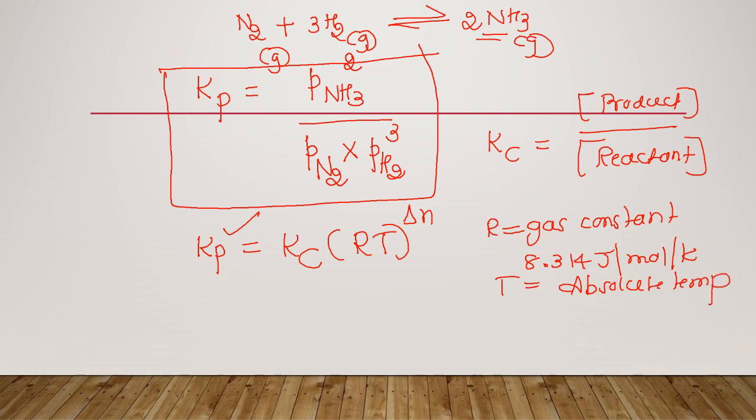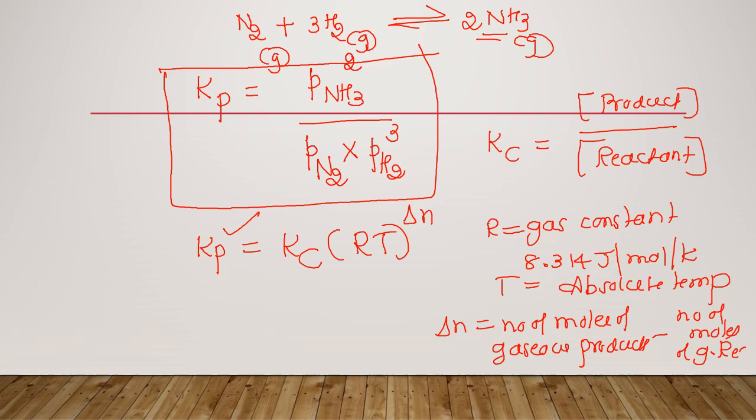What is delta n? Delta n is the change in the number of moles. How do we calculate delta n? It is the number of moles of gaseous products minus the number of moles of gaseous reactants. So in any question, if Kp or Kc is given, we can easily find the other value by using this formula. This is the formula which relates Kp and Kc.